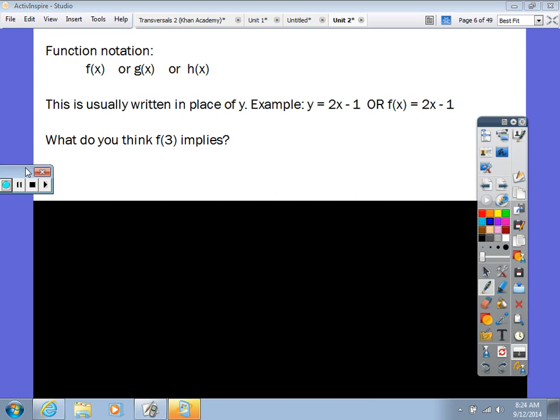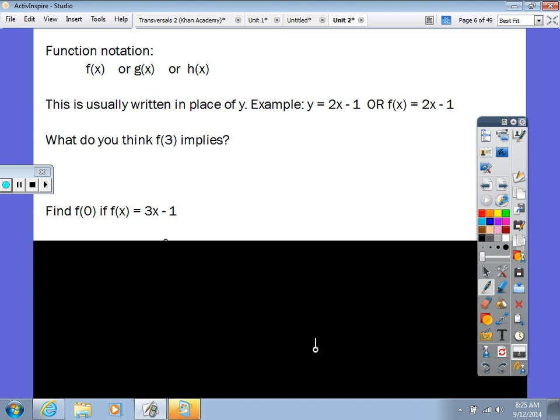Somebody said 3y. What's another guess? 3 equals x. Any other guesses? 3x. Any other guesses? Yes. 3 is about x. All right, only one person was correct, and that person was my main man, Azzy. He was right. This means x equals 3. You got it? So this means that I would put 3 into my function. So everywhere I have an x, I'm going to put 3 into that function. You got it? So this means your function at 3.